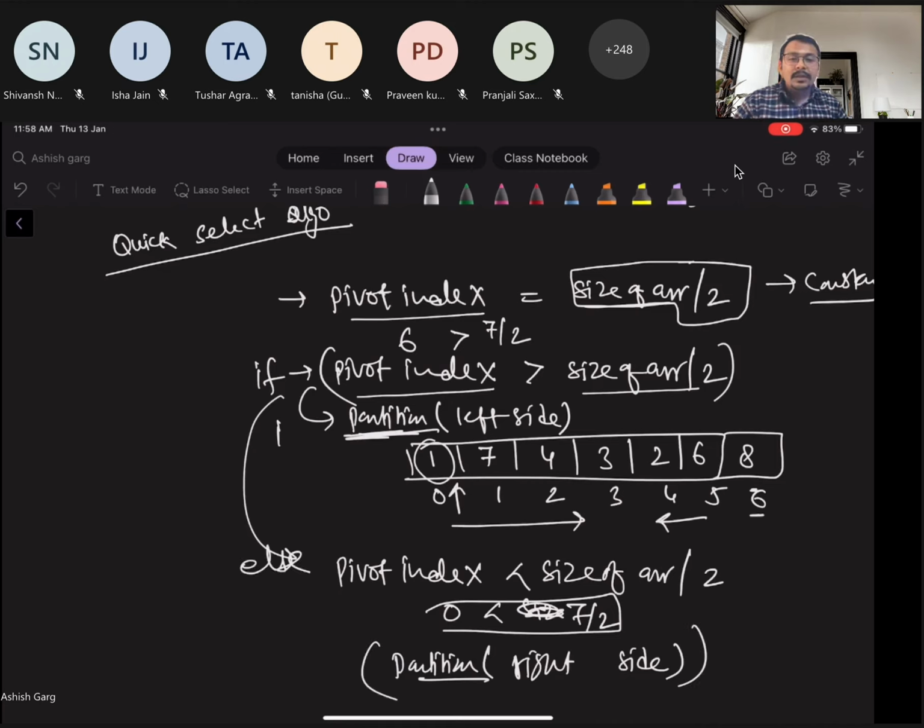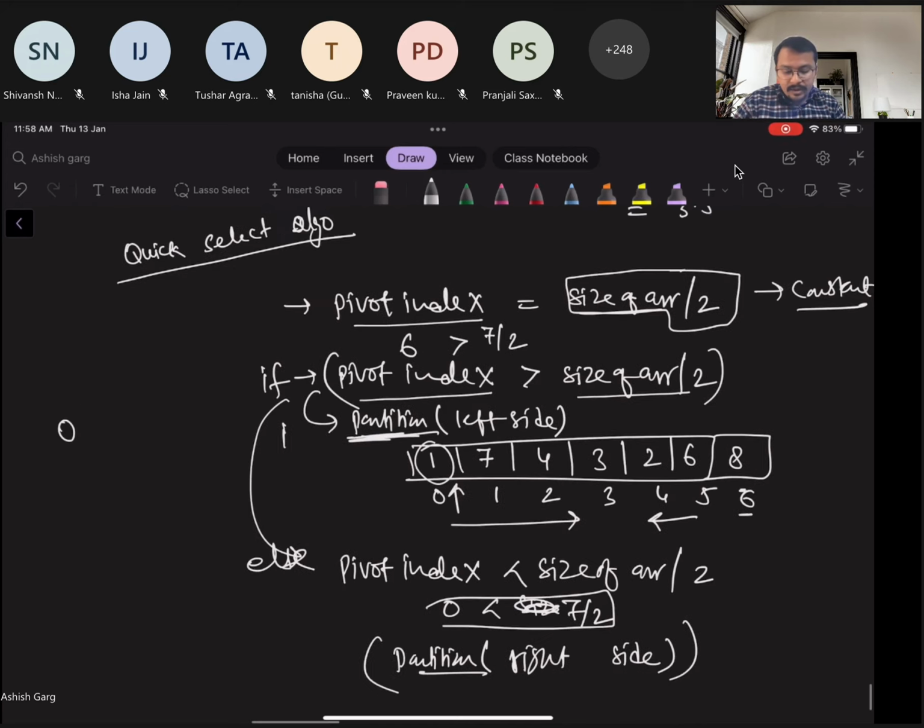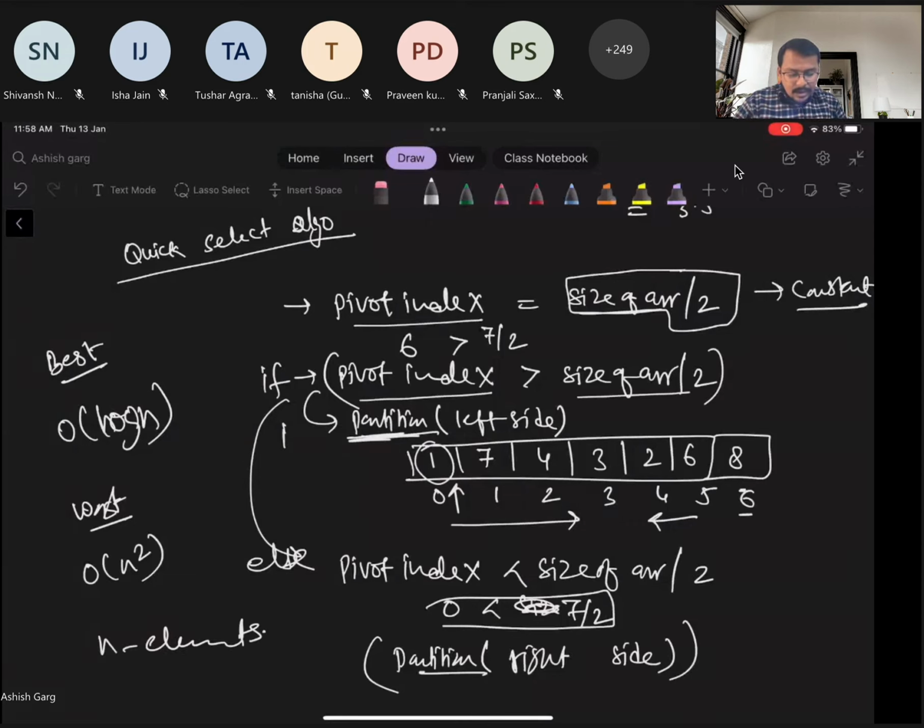This is how we can find the median of the elements in big O of n time in the best case, because there will be only log n partitions. Or in the worst case, we have to choose every element, then it will be equivalent to n square, because n elements and n partitions, so their multiplication will bring you to n square.